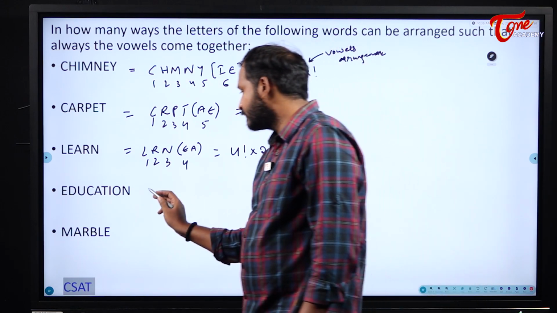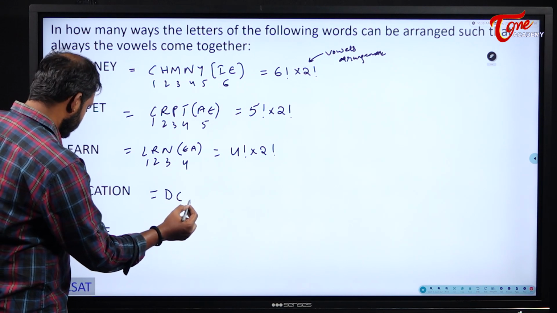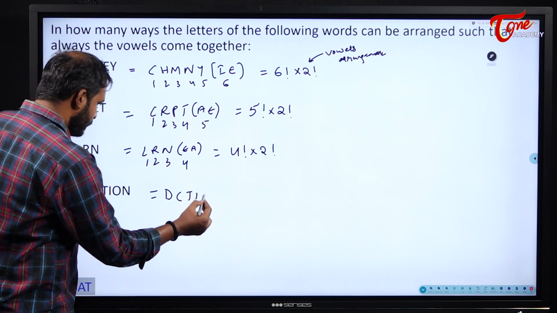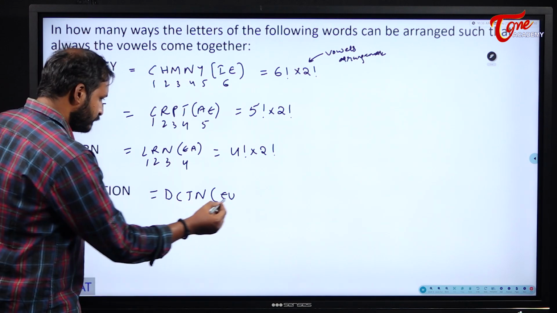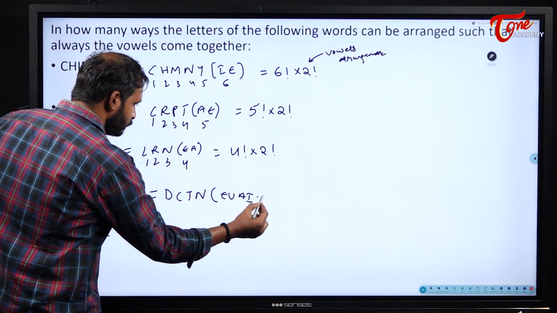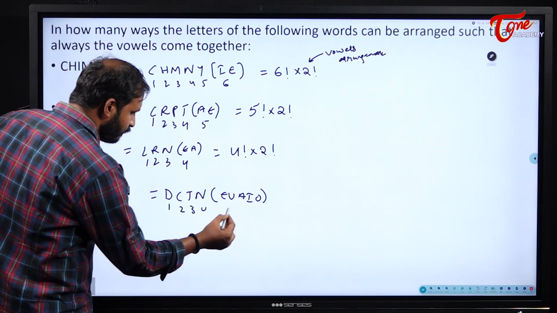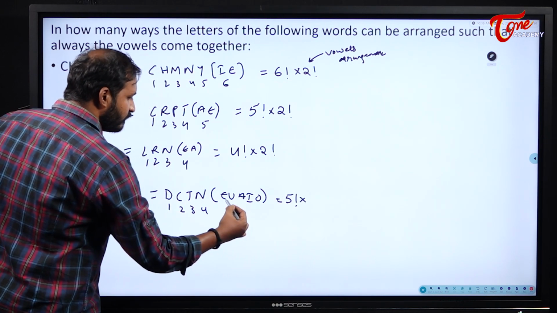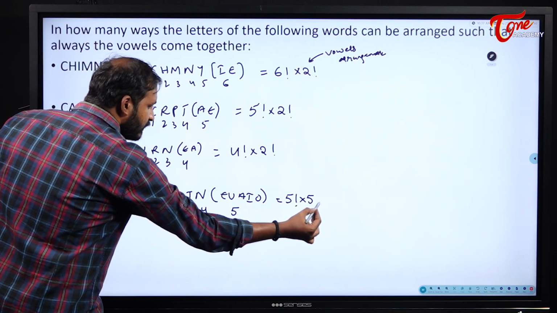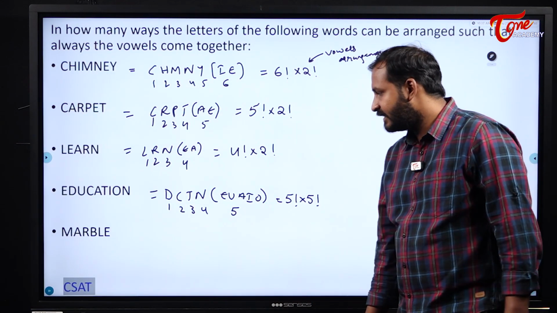Next, education. D, C, T, N, and the vowels E, U, A, I, O. So 1, 2, 3, 4, 5. So 5 factorial into these 5 vowels can be arranged internally in 5 factorial ways.